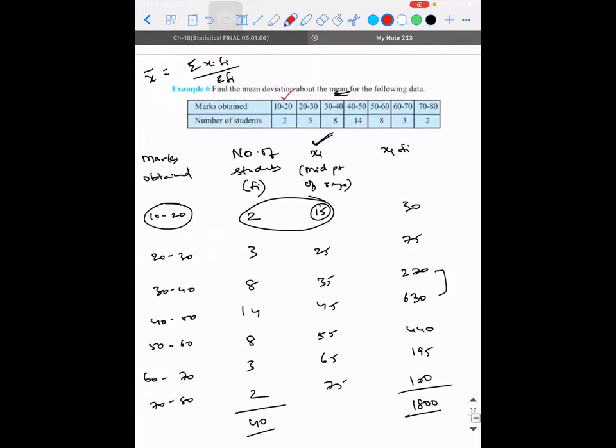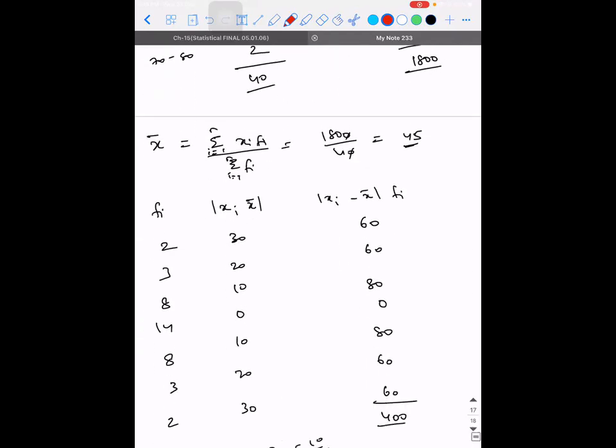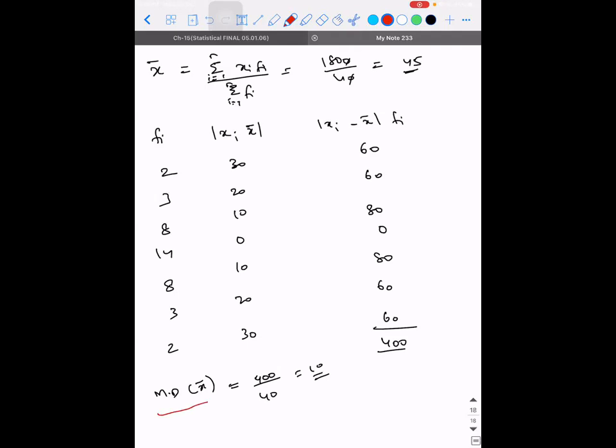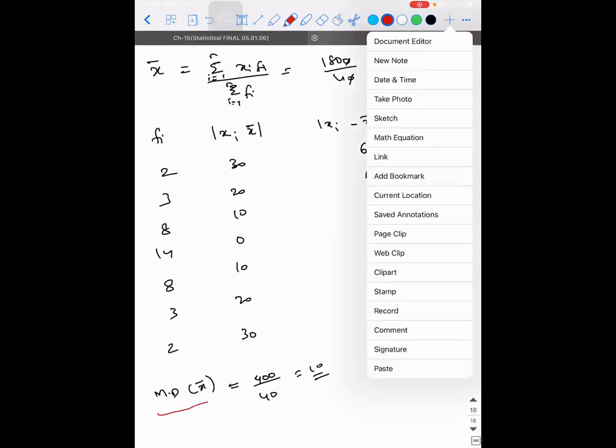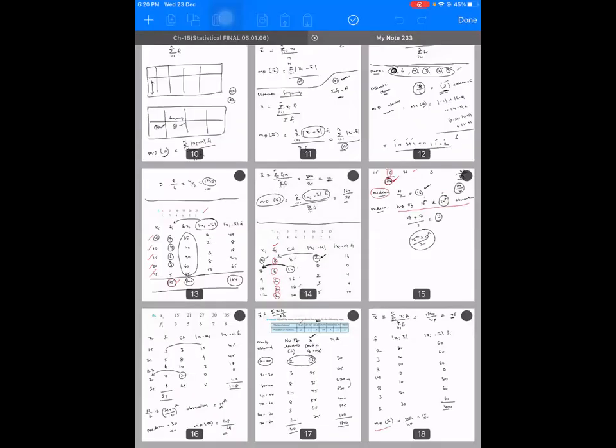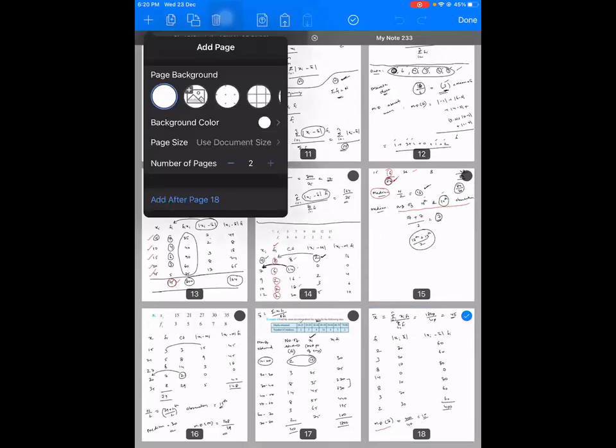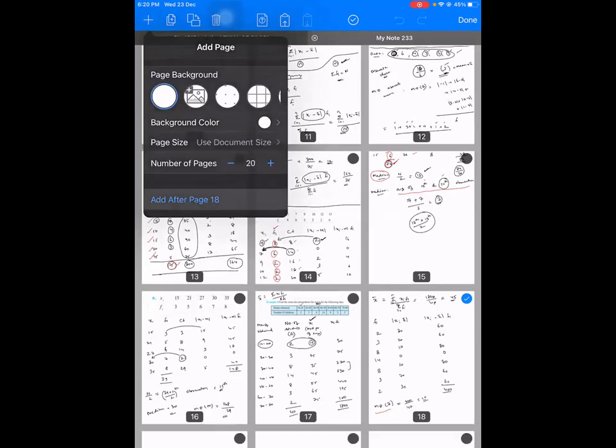So what do you mean by continuous frequency? You have a range of values and the corresponding frequencies associated with it, right? For that, last class I explained how to calculate the mean deviation with respect to mean. I hope that point was clear. Is there any doubt from that? No, sir. Okay. So I can proceed with the median part. I'm going to teach you only the method. I'm not going to explain the logic and all.